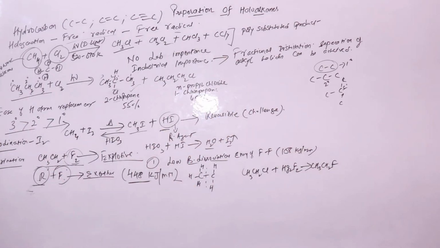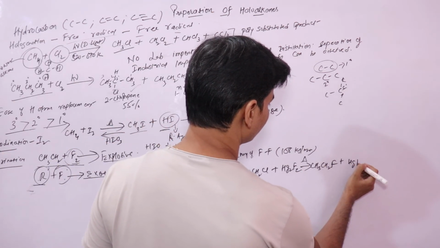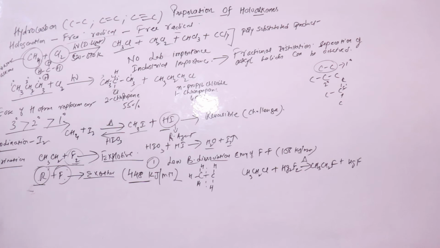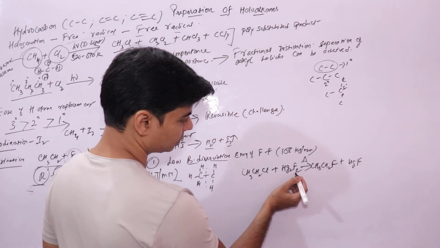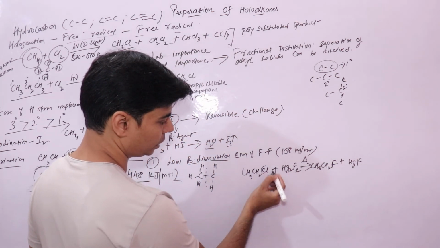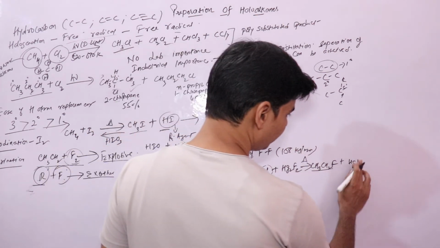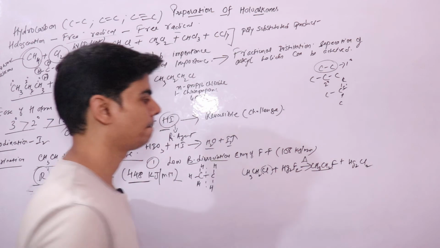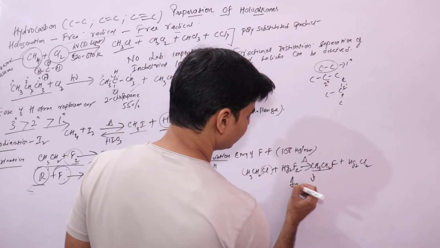This is the indirect method to form ethyl fluoride, wherein the fluorine replaces the chlorine atom to form this molecule, and Hg2Cl2 is also formed. This is your indirect method.